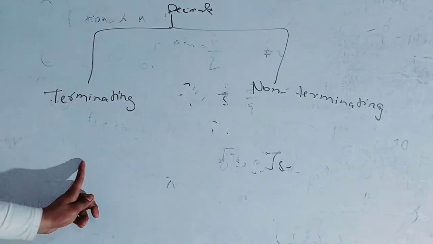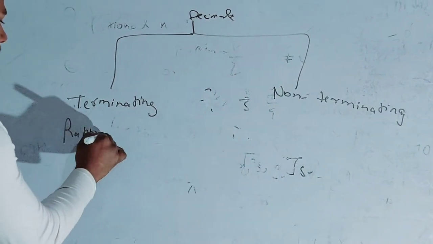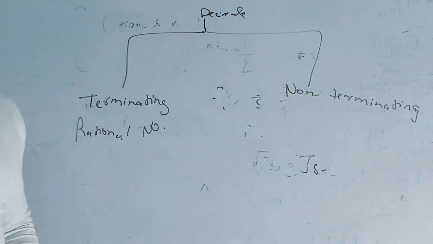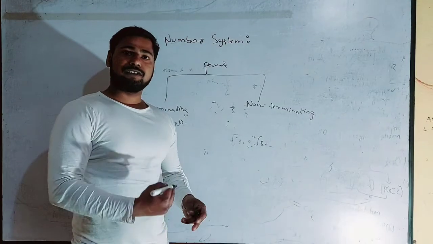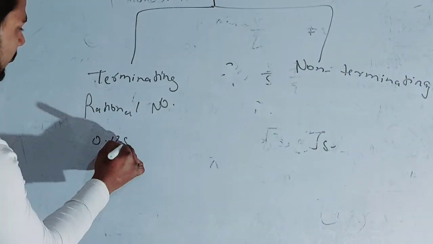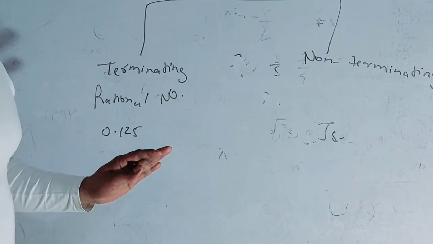So all terminating numbers are rational numbers. Terminating means that after the decimal point the digits stop, like 0.125 and it stops. That is called a terminating number.